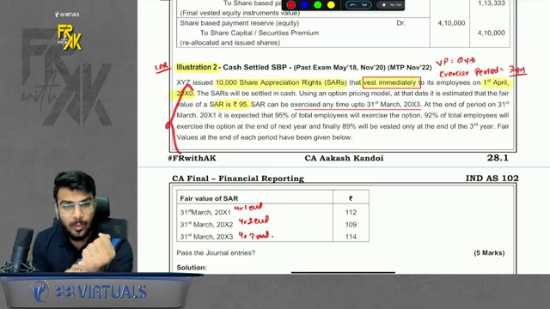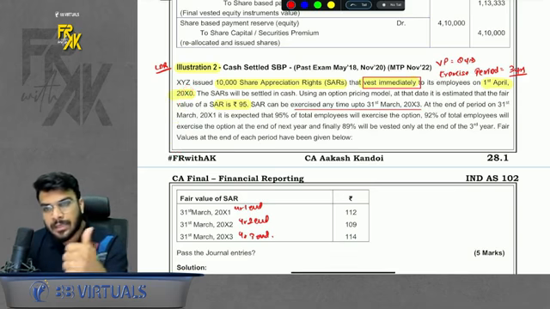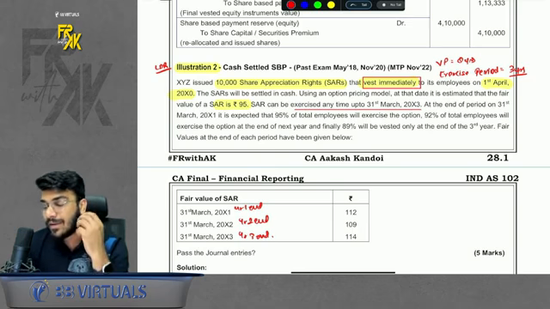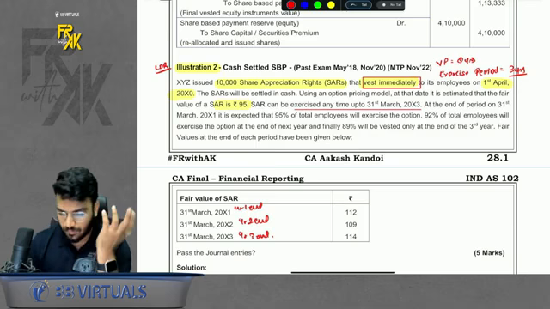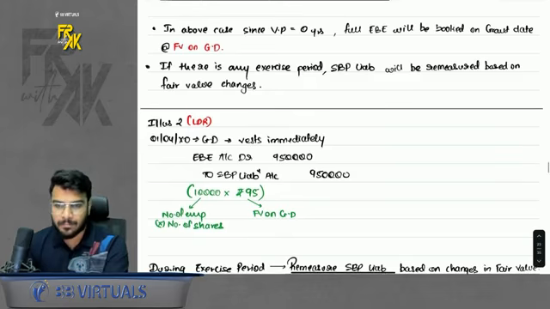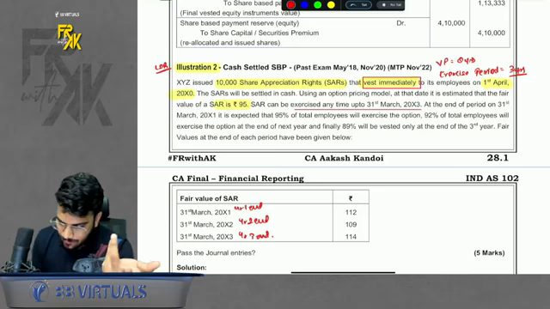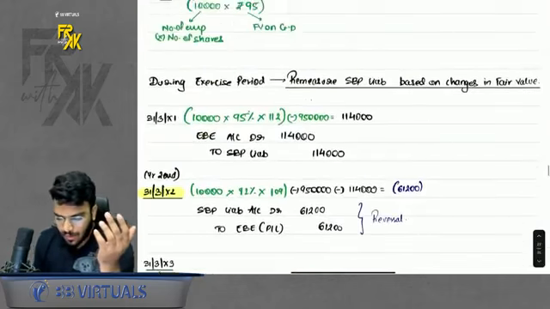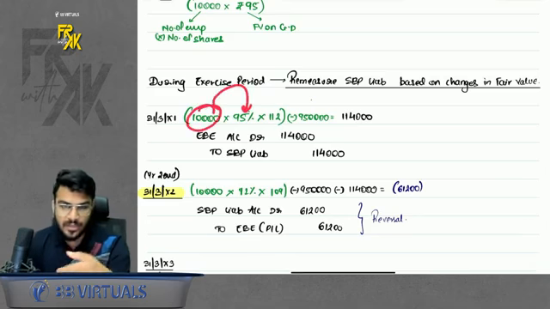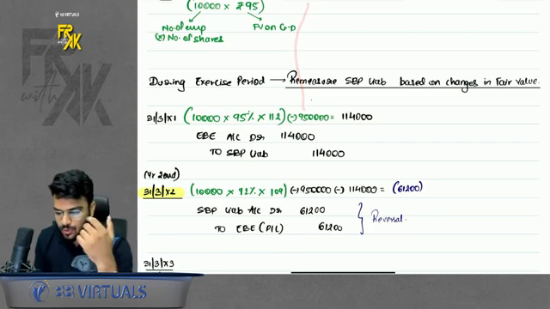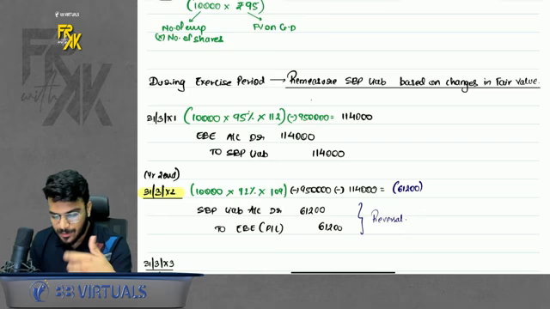But in this question, there are 2 assumptions. First, the employee will take the money only at the end of the 3rd year. Second, the employees who are leaving in between don't want their money. Okay. So what to do during the exercise period? During the exercise period, keep on remeasuring based on the changes in fair value. If you see, the fair value is changing during the exercise period. So just remeasure. How to remeasure, sir? Simple. Whatever options you are giving, into the percentage of expected employees who will stay for the 3 years, into the fair value on year end, minus whatever expense you have booked. So just keep remeasuring. This is remeasurement based on the changes in fair value.